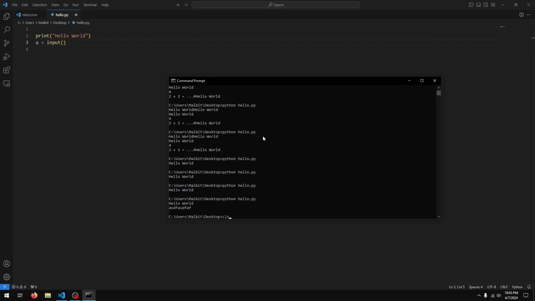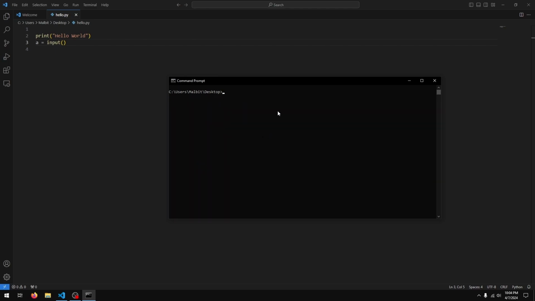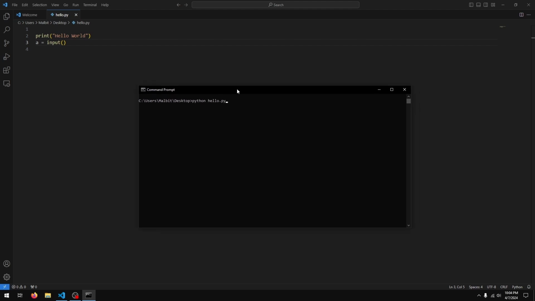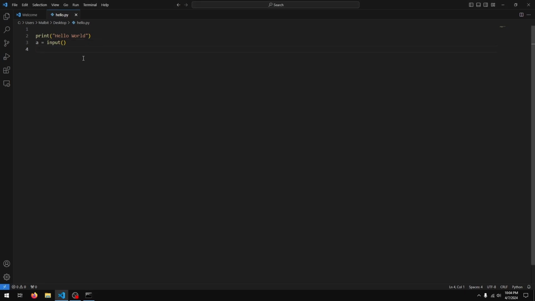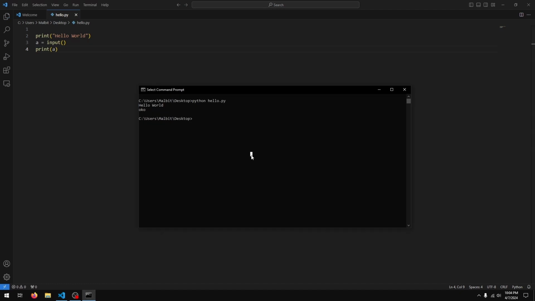and I'm going to clear my console window. You can do that with CLS if you're using command prompt, or the word clear if you're on Linux or Mac in the terminal. Okay, I'm going to run the program again. We got hello world. It's waiting for input. Type something in, press enter, and we don't get anything. That's because I forgot to put in print. So I'll do print A. Notice that A is not in quotation marks. Run the program again, type in something, enter, and we get back whatever we had typed in. Awesome.